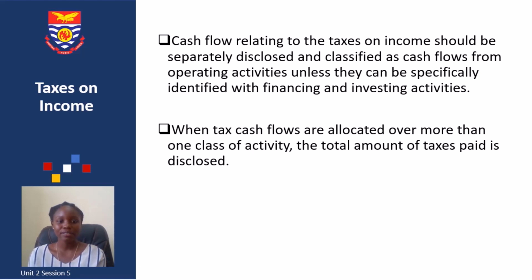Otherwise, all other taxes on income are deemed to be from operating activities. Also, when tax cash flows are allocated over more than one class of activity, the total amount of taxes paid should be disclosed in the statement.